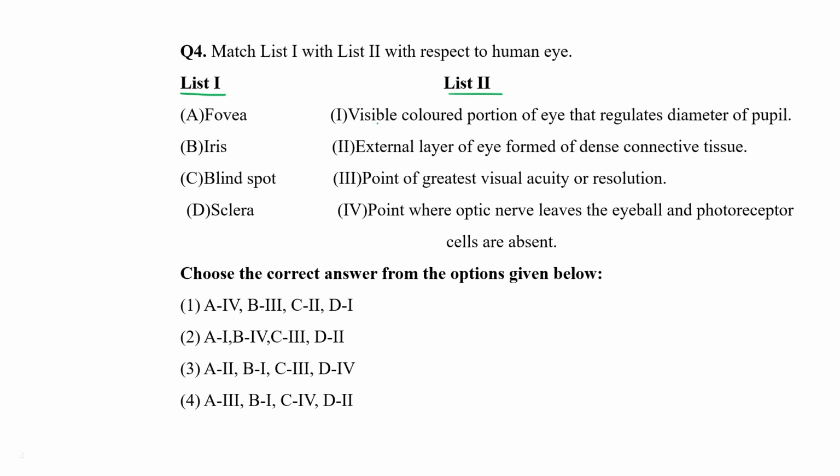First option, visible colored portion of the eye that regulate diameter of pupil. Second, external layer of the eye formed of dense connective tissue. Third, point of greatest visual acuity of resolution. Fourth, point where optical nerve leave the eye wall and photoreceptor cells are absent.